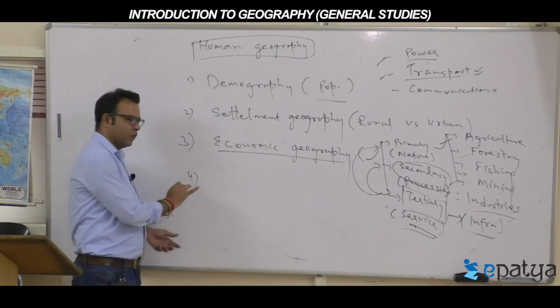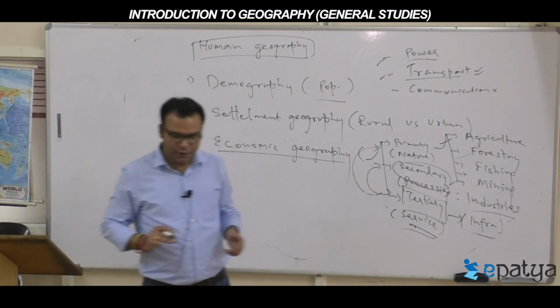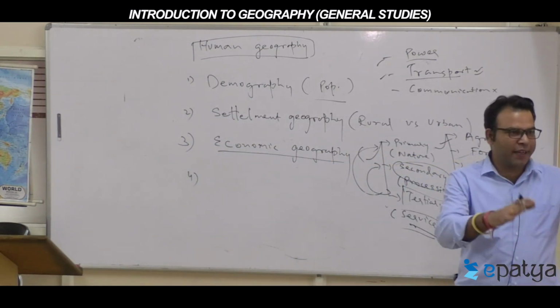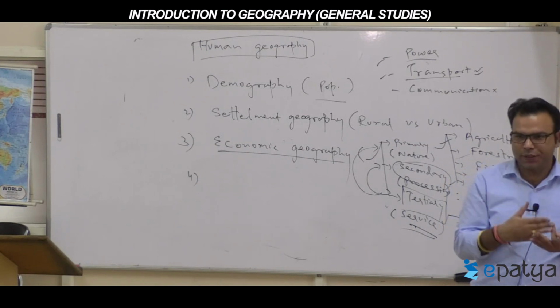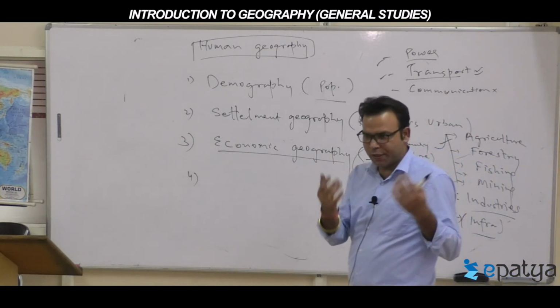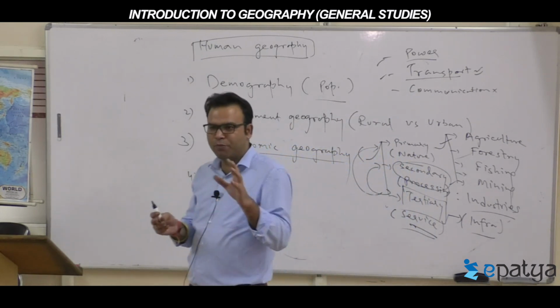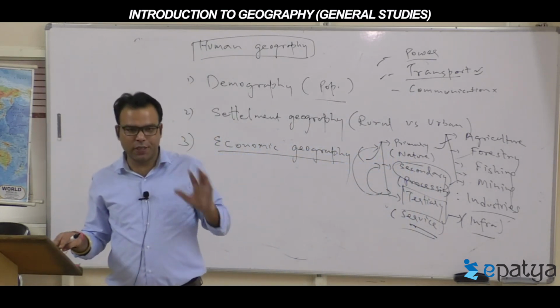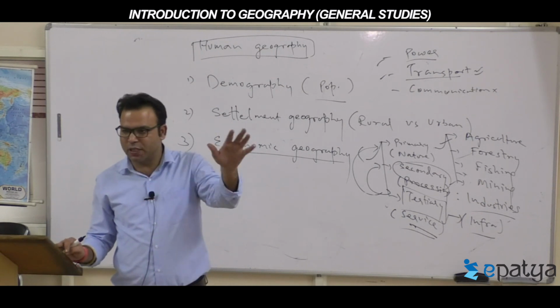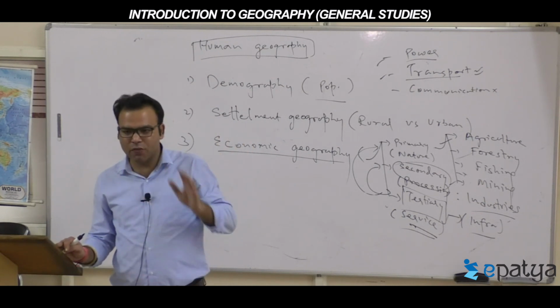Now, the last part is, humans are doing economic activities on the surface of the earth. When they are doing economic activities, some areas become more prosperous, some areas remain backward. In the process of economic development, some regions become forward, some remain backward.